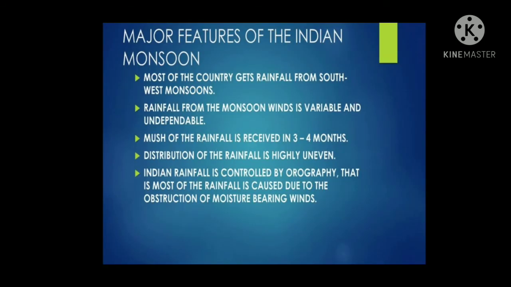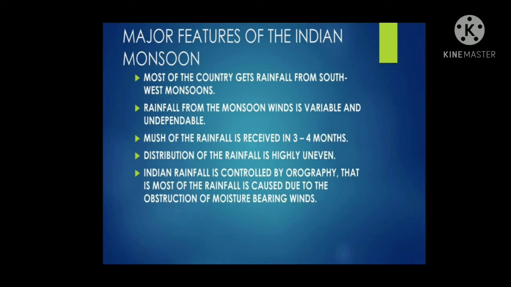Rainy season of India occurs between June to September. The monsoon winds blowing from the southwest direction bring rain to India. Most of the country gets rainfall from southwest monsoons. Rainfall from the monsoon wind is variable and undependable. Much of the rainfall is received in 3 to 4 months. Distribution of the rainfall is highly uneven.